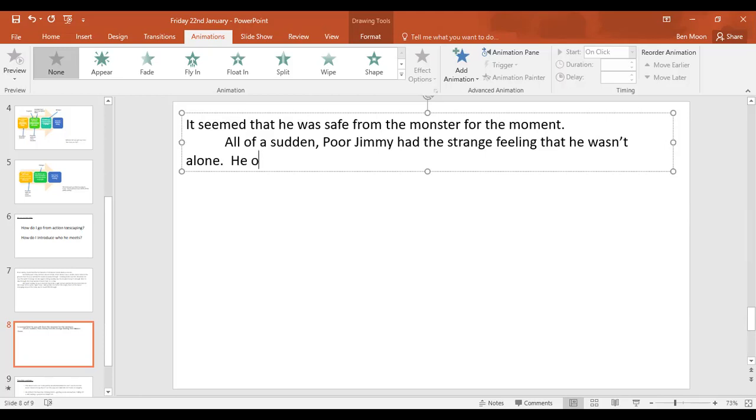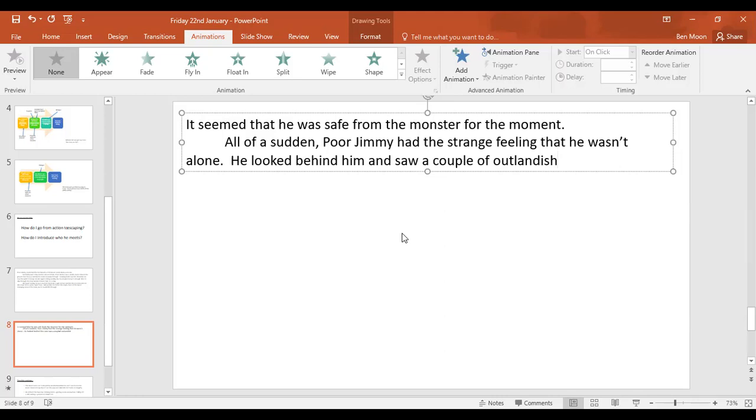He looked behind him and saw... what could he see first? I'm just going to go straight in and say he saw a couple of, I'm going to use the word outlandish. It means kind of strange looking, as I say, looking like it doesn't come from this world or this land. I kind of like that word.